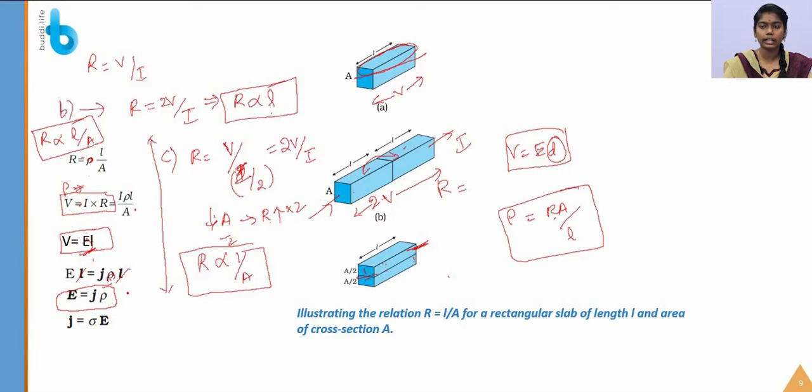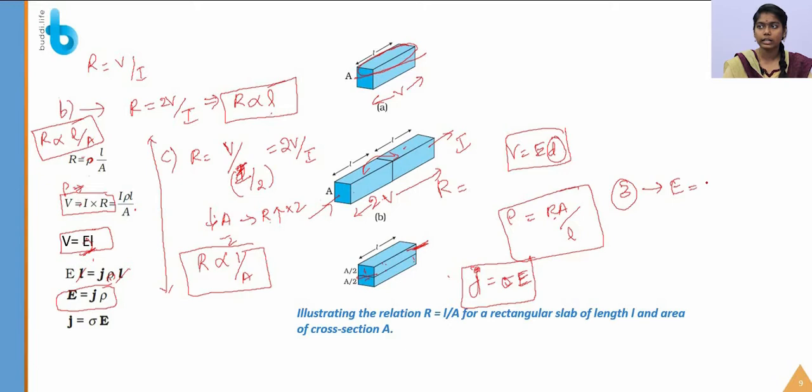There is another formula for the current density, which is J is equal to sigma E. So this is another equation for the current density. So there are three equations which relate the current density.